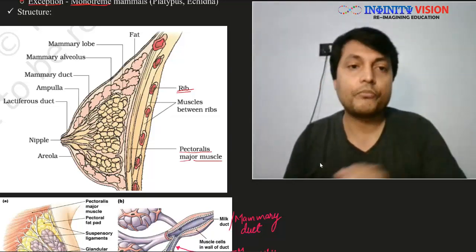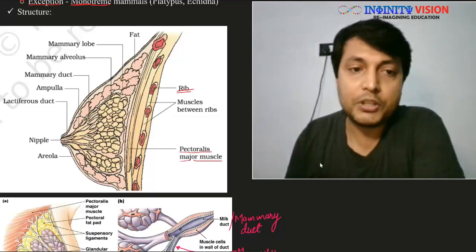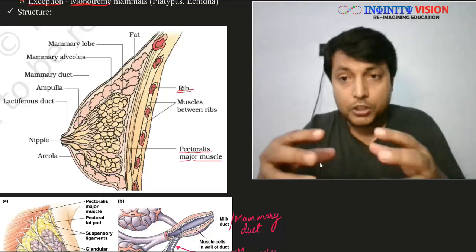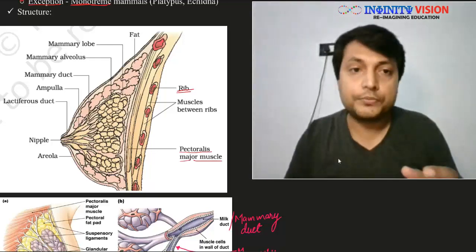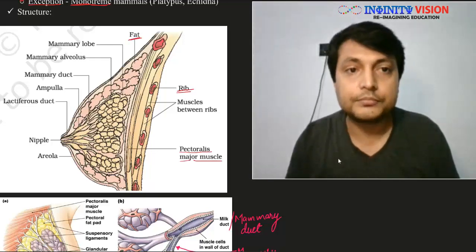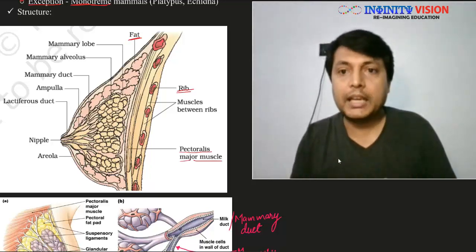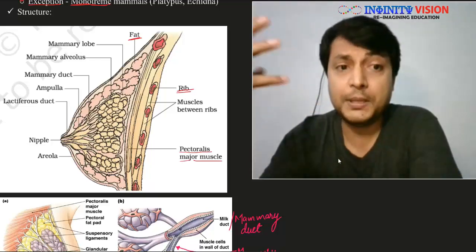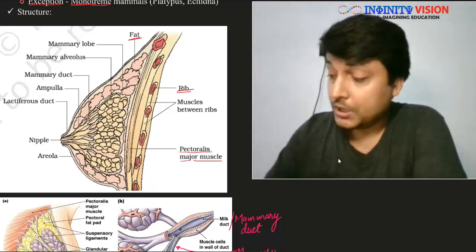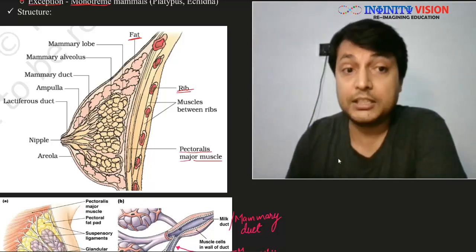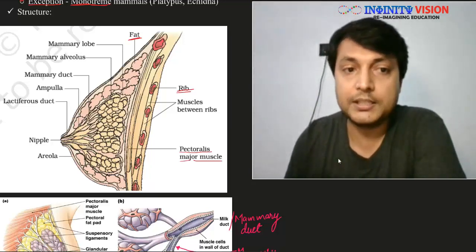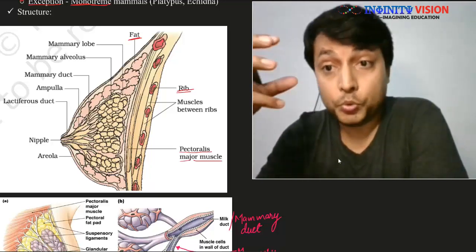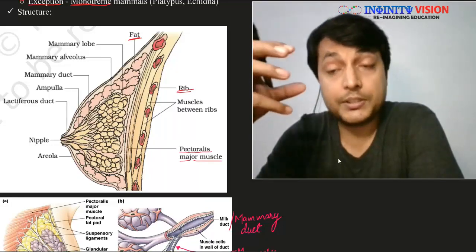Now if you look at this mammary gland, because of this modification and formation of a lot of glands, as well as deposition of fat, this whole area bulges out, that is, it develops and forms the mammary gland. So if you look at this mammary gland, it has mainly two things. First one is the mammary lobules, and second one is the fat.